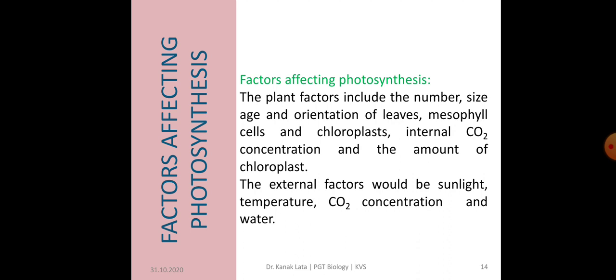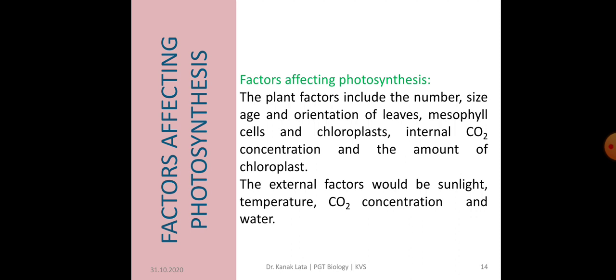Now let us see what are the important factors that affect the rate of photosynthesis. The factors may be internal factors or external factors. The plant factors include the number, size, age and orientation of leaves, mesophyll cells and chloroplast, internal carbon dioxide concentration and the amount of chloroplast.